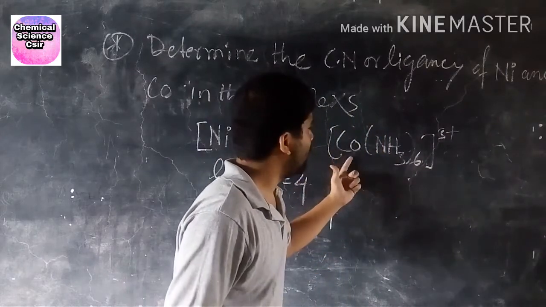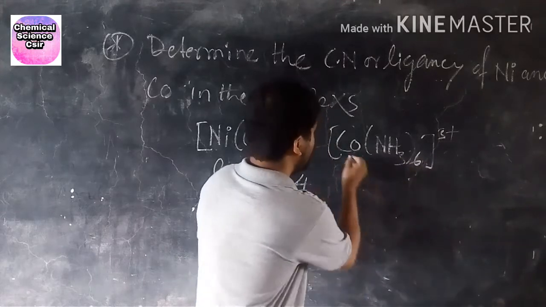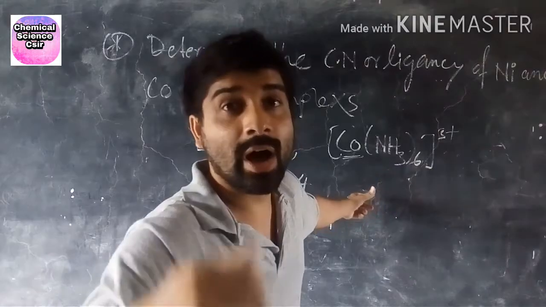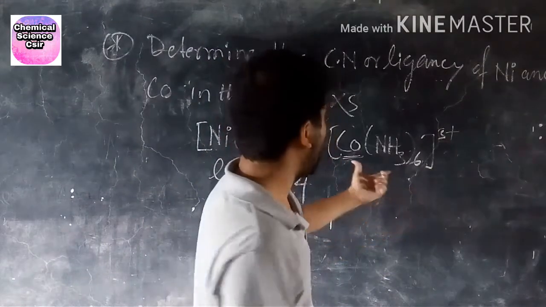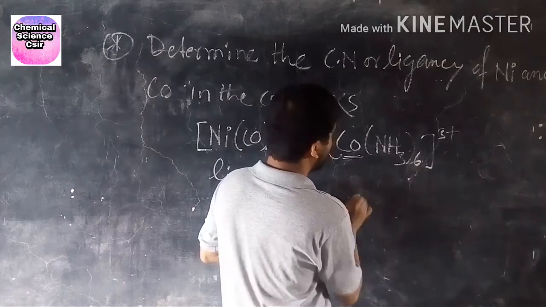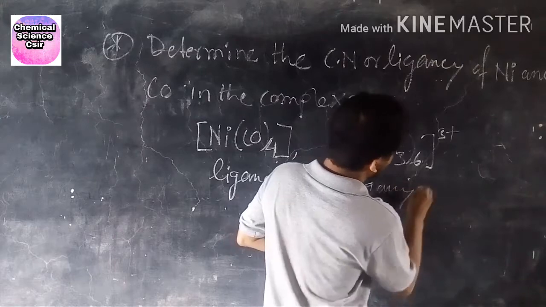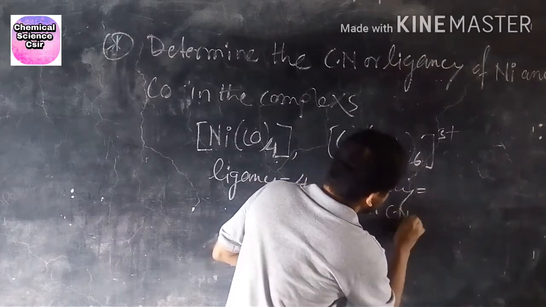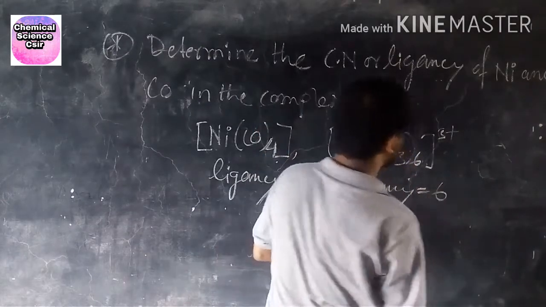Now you can find the coordination number in this complex. For this cobalt atom, how many ligands are attached to the central metal ion? 6. So the ligancy or coordination number is 6.